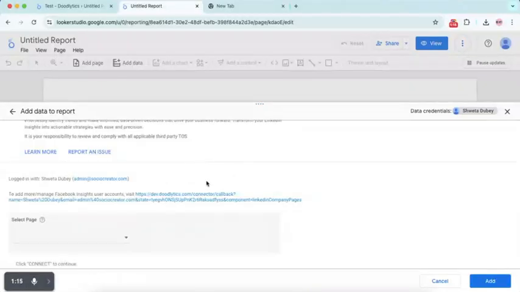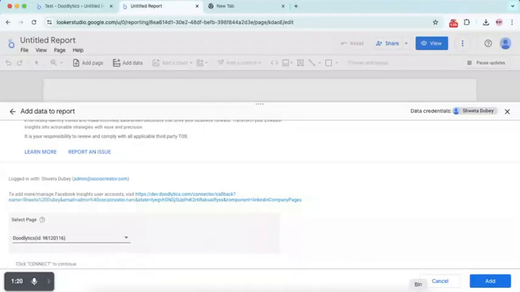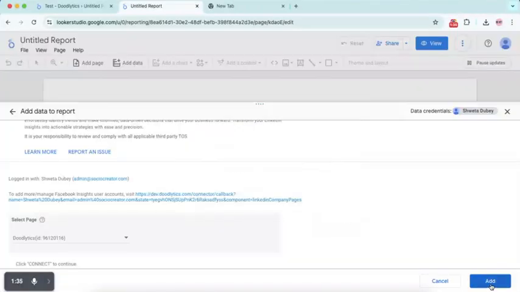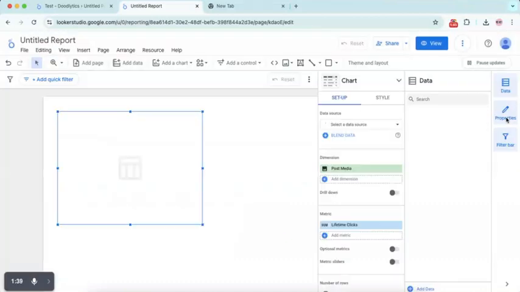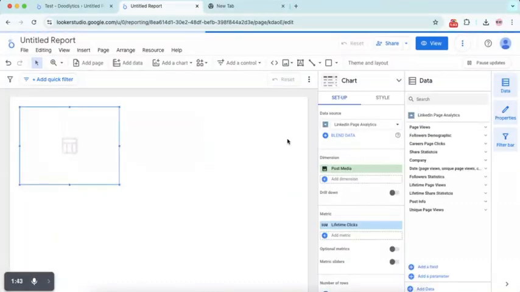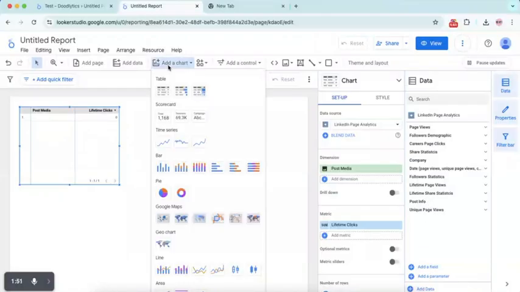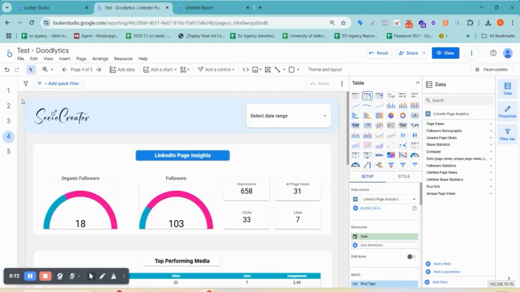Once the property is connected, it will show all the connected pages here. Select the correct one and add it. Once the property is added, Looker Studio will give you a blank report where you can play with the multiple dimensions and create beautiful insights or a beautiful data visualization to present your data. For a demo, you can see this report, how beautifully it has been presented here.